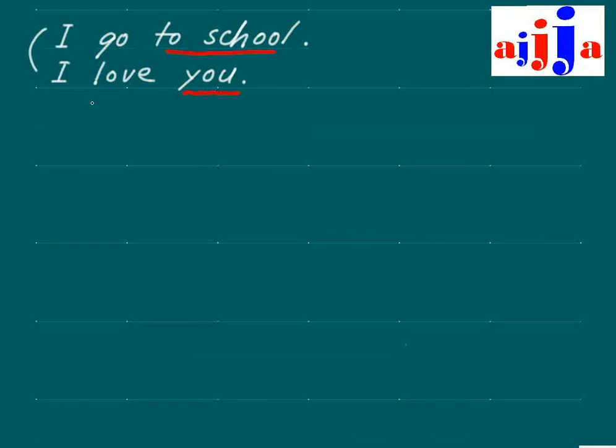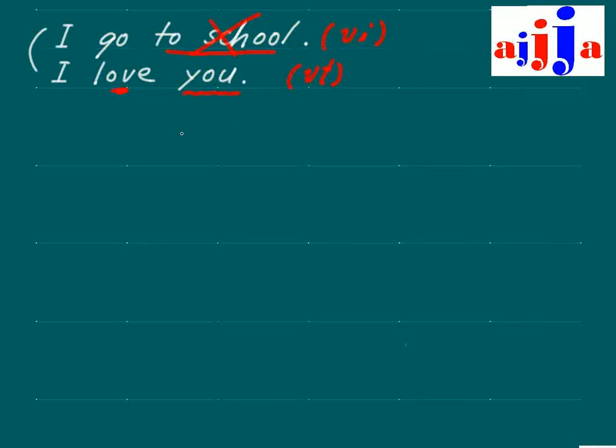So if you have the object, then we call this verb what kind of verb? Probably you saw this one in the dictionary, so we call it VT. This one has no object, this is not the object. That's why we call this one VI.